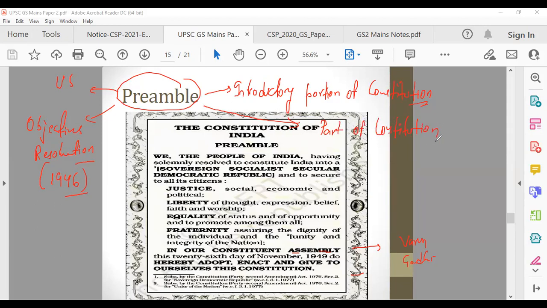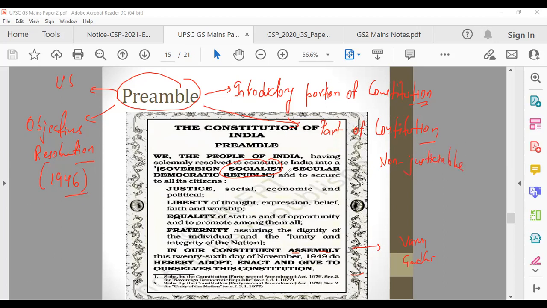Justiciable means, let's say they have written here socialist, and let's say the proper socialist model is not followed in our country. So it's not like you will go to the judiciary and say that my socialist principle, which is there in preamble, is being violated. You cannot do that. It is non-justiciable. So do keep it in mind, independent of other parts.